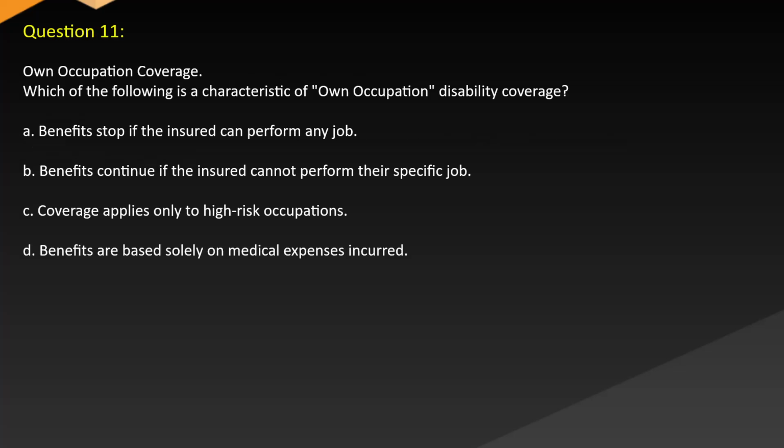Question 11. Own occupation coverage. Which of the following is a characteristic of own occupation disability coverage? A. Benefits stop if the insured can perform any job. B. Benefits continue if the insured cannot perform their specific job. C. Coverage applies only to high-risk occupations. D. Benefits are based solely on medical expenses incurred.